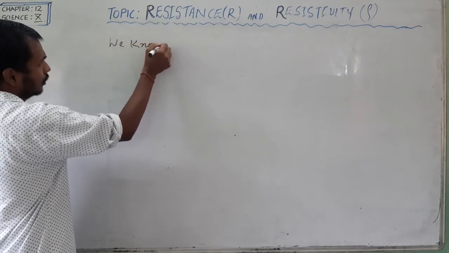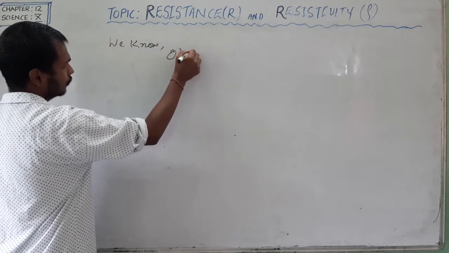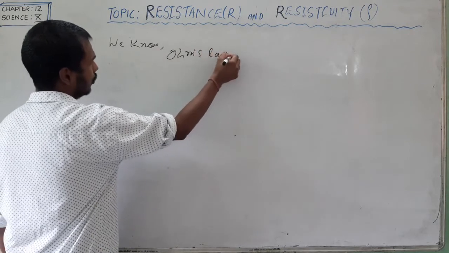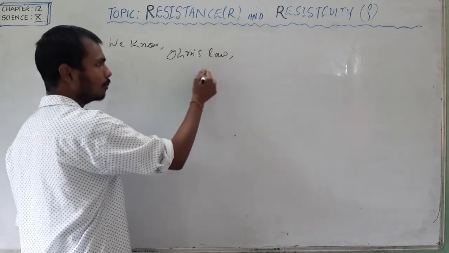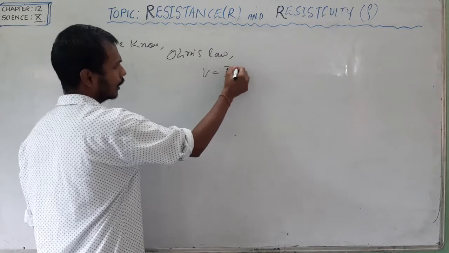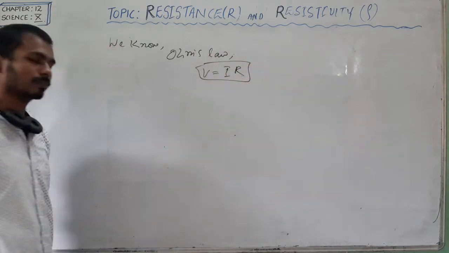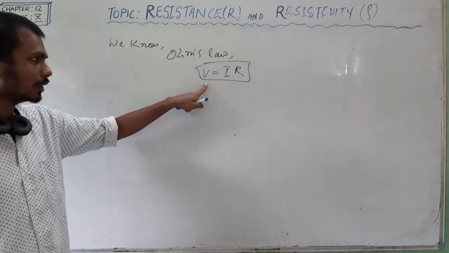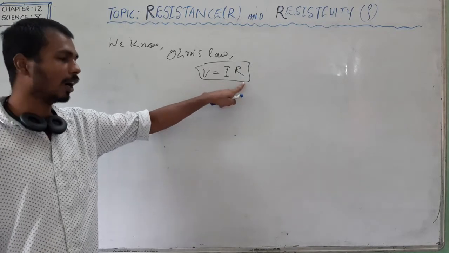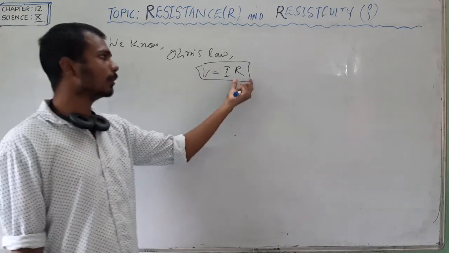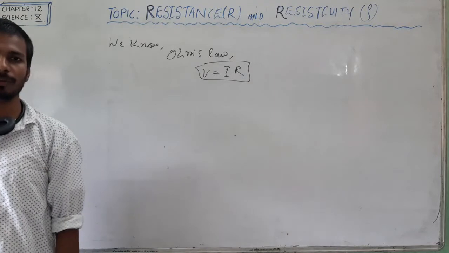We know the statement of Ohm's law, V is equal to I R. Here V is the potential difference, I is our current, and R is our resistance. So we are going to learn about resistance. What is the meaning of resistance?